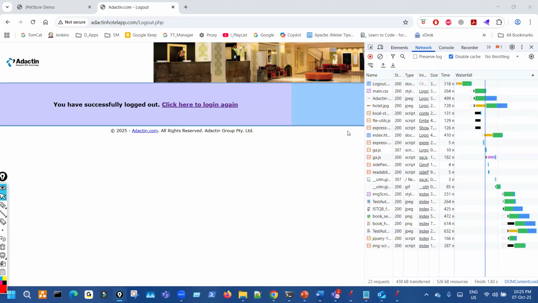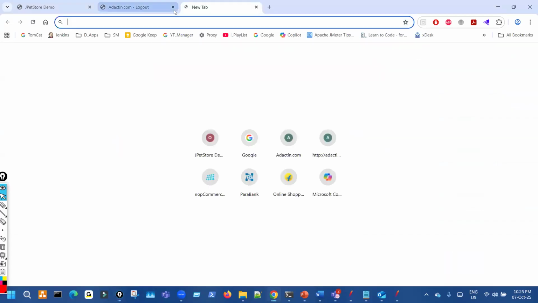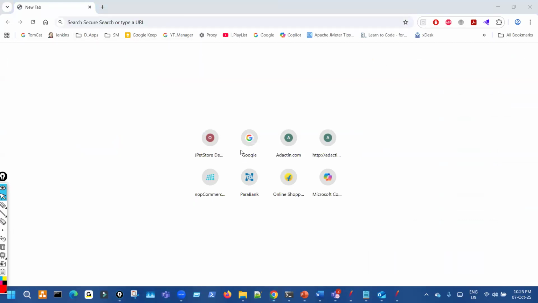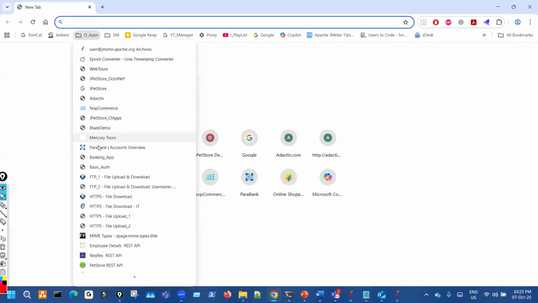Next is one more application. There are so many applications like this Parabank, which I think someone from our attendees finally introduced, a tool. So we can use Parabank also to practice some stuff, right?